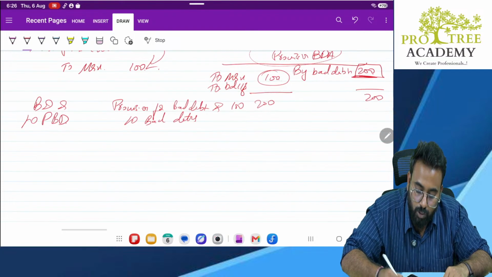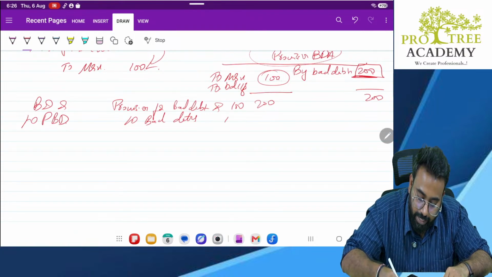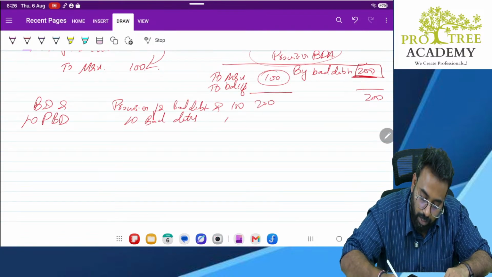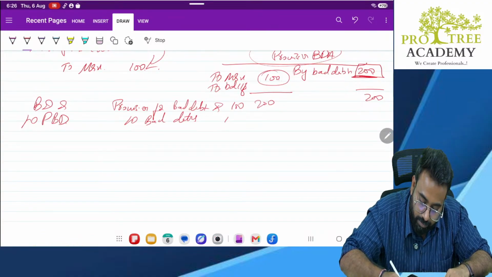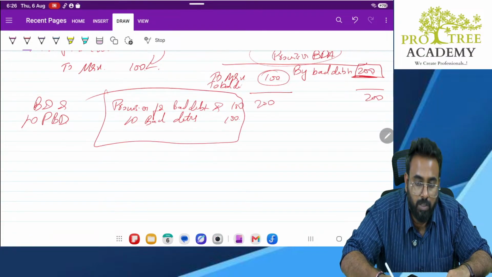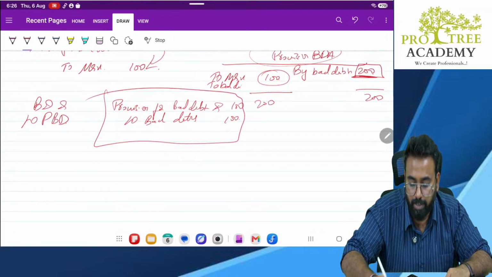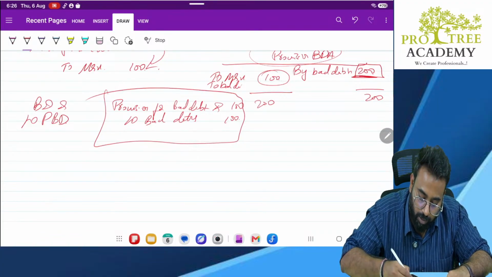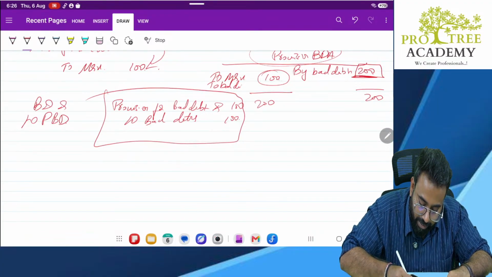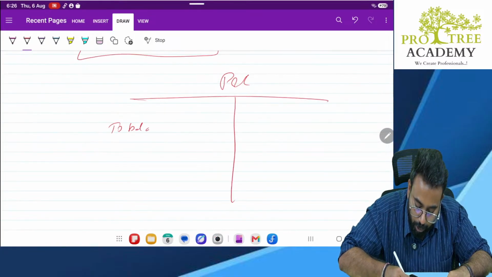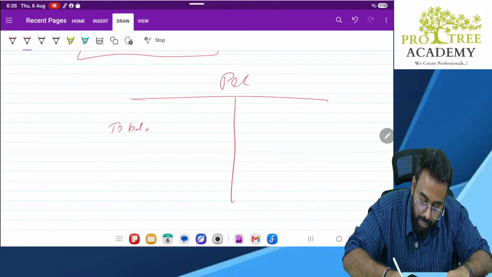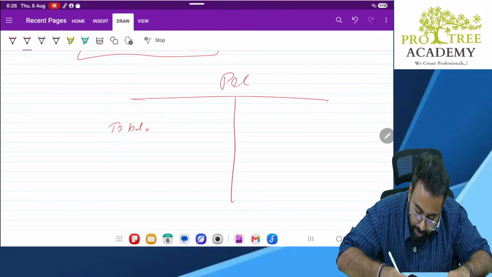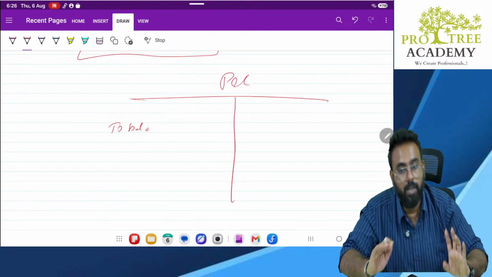100. So, by this entry, what will happen in your ledger account? In the bad debt account, instead of 200 balance carried down, it will be 200 reconciled with the bad debt 100. So, total 200 reconciled. So, in your profit and loss account, what will happen? Earlier, you showed 200 bad debt, but out of this, 100 you reversed. So, minus 100. The remaining 100 will go to P&L.